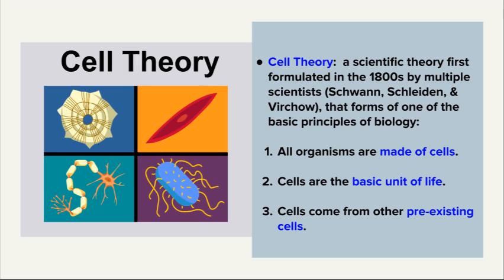Cell theory is a scientific theory first formulated in the 1800s by multiple scientists that form one of the basic principles of biology. It wasn't formulated earlier than that because they didn't have microscopes to be able to see the microscopic world, which would allow them to explore cells. These scientists, Schwann, Schleiden, and Virchow, came up with three stances that explain cell theory. The first, all organisms are made up of cells. The second, cells are the basic unit of life. And the third one is cells come from other pre-existing cells.